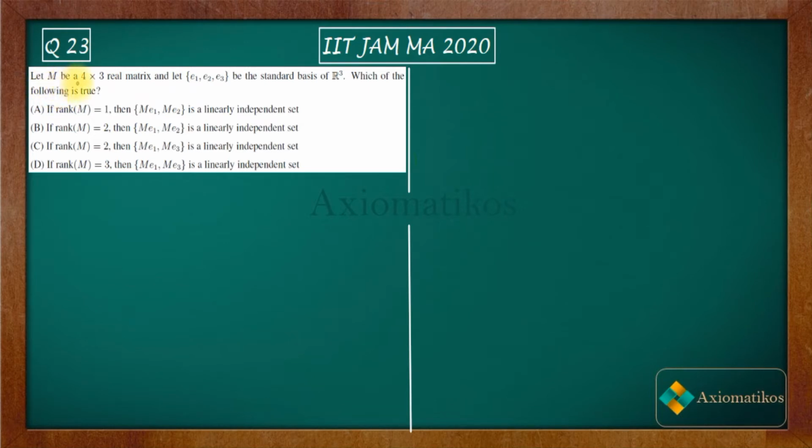Let M be a 4 cross 3 real matrix and let E1, E2, E3 be the standard basis of R cube. Which of the following is true? So you have these options in your hand. The question is asking: if rank of M is 1, then this set will be linearly independent. If rank of M is 2, then this set will be linearly independent. And the third option is for rank 2 and the fourth option is for rank 3. So these are your options.